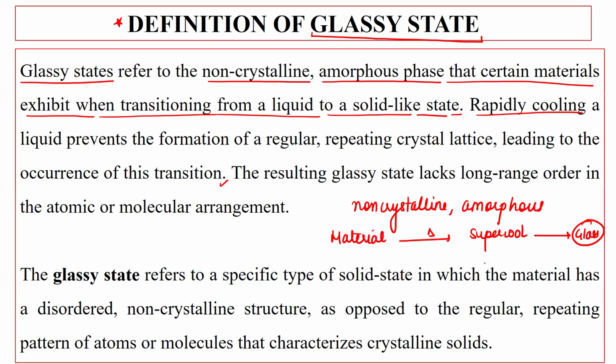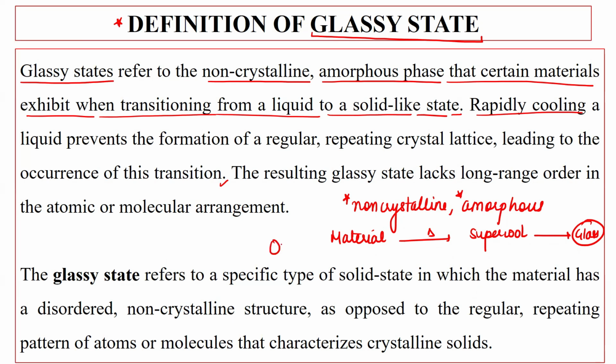So that's why we have written it is non-crystalline and amorphous phase, and it comes when we are heating a material and then doing the super cooling of it, and during this transition glass state appears.